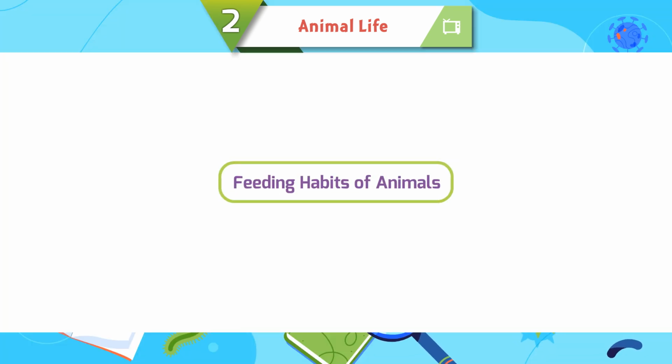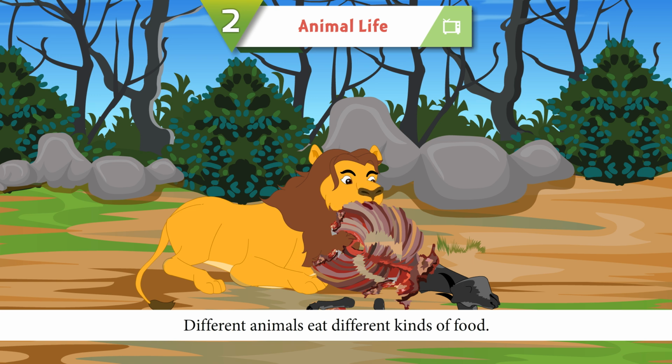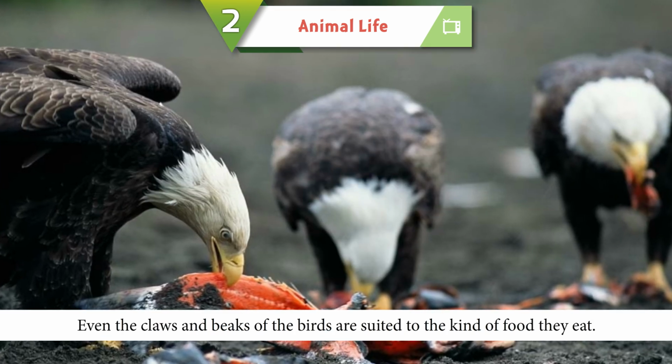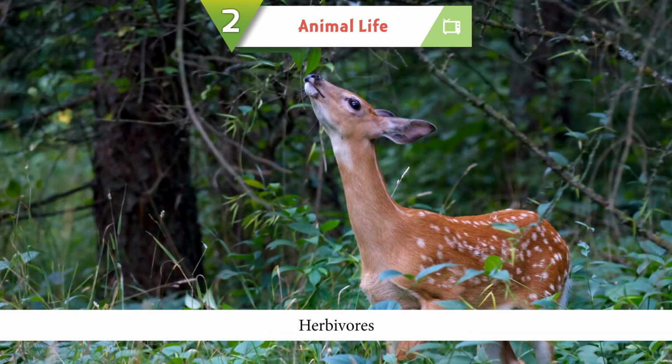Feeding habits of animals. Animals eat food to survive, stay healthy, and get energy. Different animals eat different kinds of food. Their jaws are suited to the type of food they eat. Even the claws and beaks of the birds are suited to the kind of food they eat.